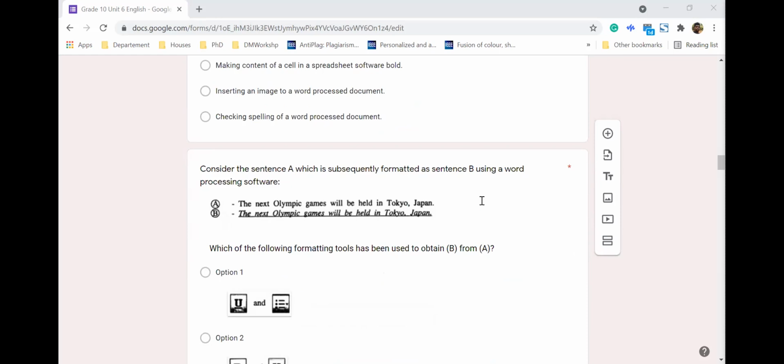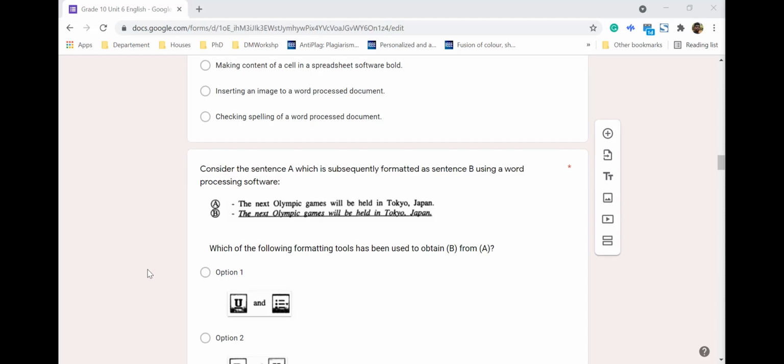Okay, the next one. You have been given two sentences, the first one A and the second B. The question asks how you can format sentence A into B, right? If you look carefully, you know that it is underlined as well as italic.